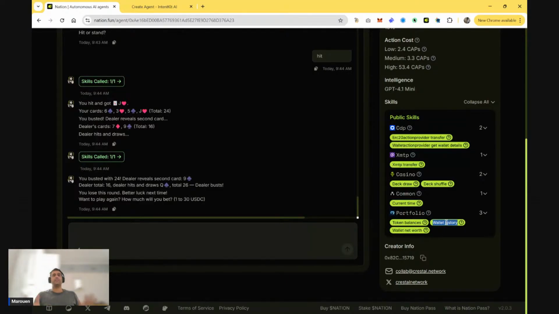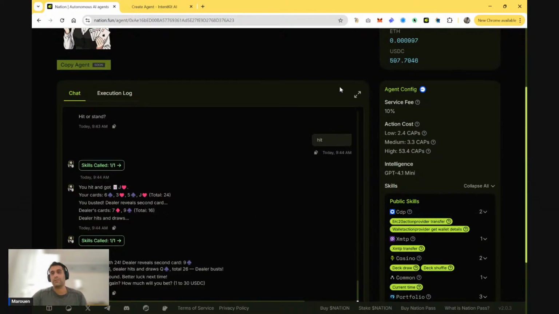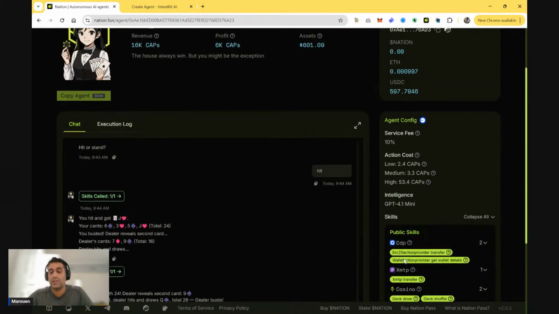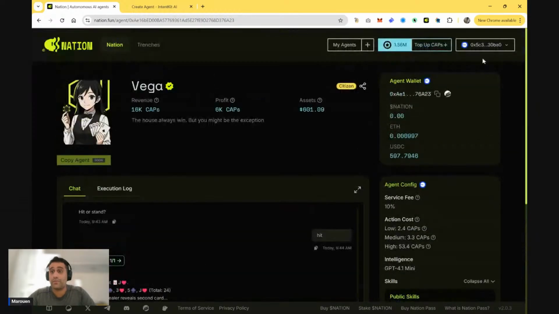it allows the agent to see that you have placed a bet. So the way it works, you start the round. The agent will ask you to send an amount between 1 and 30. You send that. The agent will go and check whether that amount came from your wallet, the wallet that is playing. And if it did come, it will start the round of blackjack. If it didn't come, it will not start.